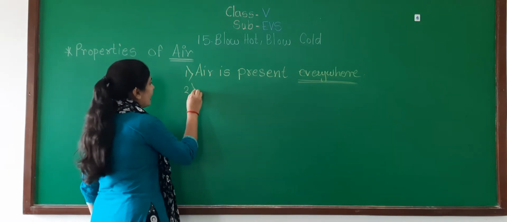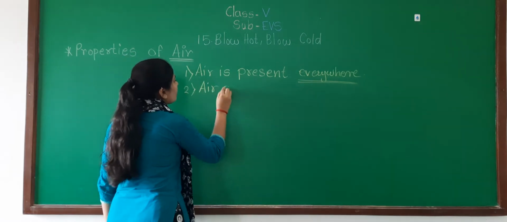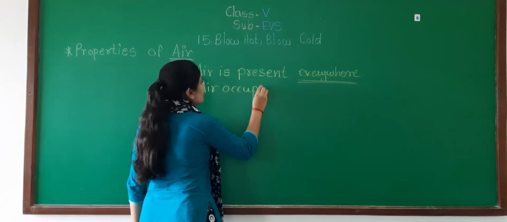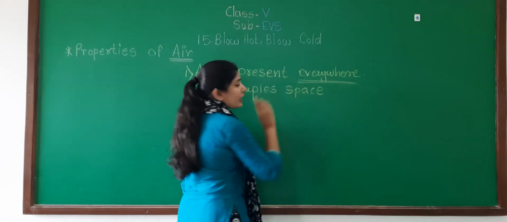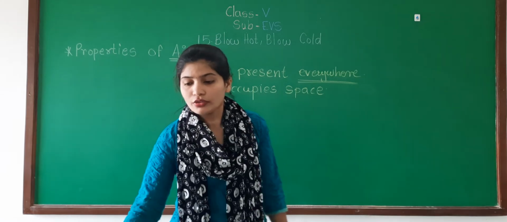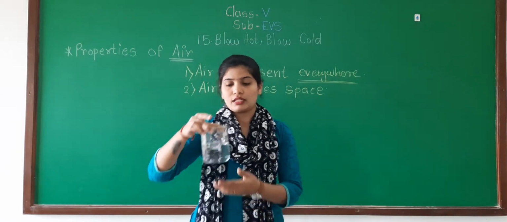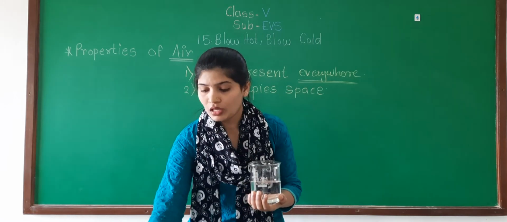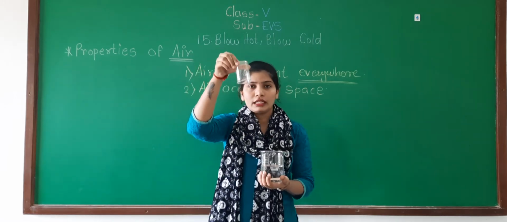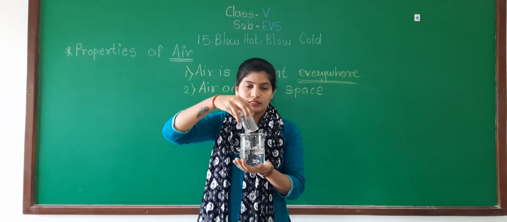Next one is that air occupies space. With the help of one activity, we will see how the air occupies space. So see, I have taken a beaker with water. Now I am putting this small beaker in this.